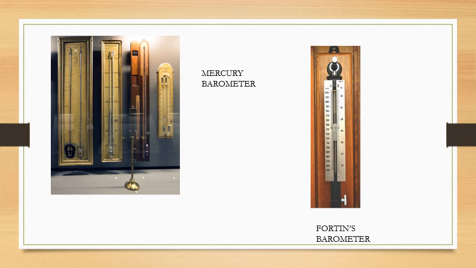Another instrument which is used for measuring the atmospheric pressure is the Fortin's barometer. It is very accurate. It consists of a glass tube around 85 centimeters long containing mercury dipped in a container of mercury. The flexible bottom of the cistern is adjusted with the help of a screw to fix the zero level above which the height of the column may be measured. The tube is encased in brass for protection.